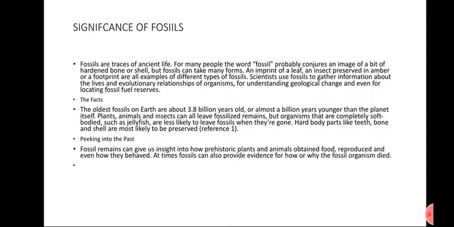Studying fossils can also define how an organism behaved and how it died because of some environmental changes. Everywhere we see that fossils can define that, because fossils are the preserved remains of ancient life of an animal or plant. Therefore, it tells how this organism or plant reproduced, obtained its food, or how it became extinct from this world.